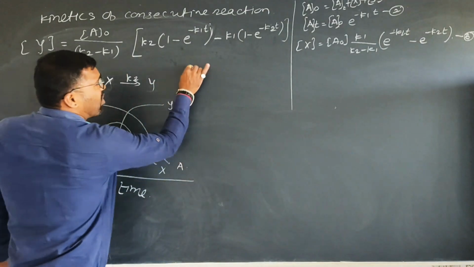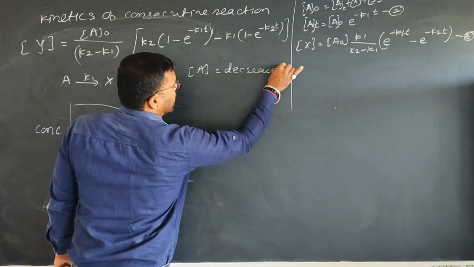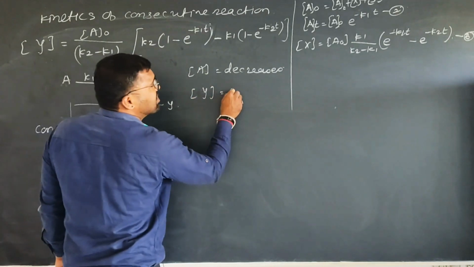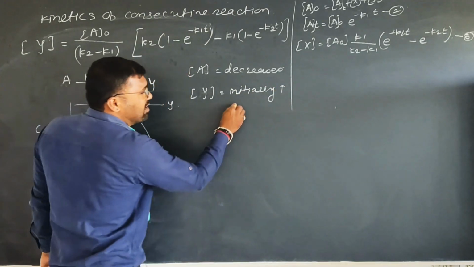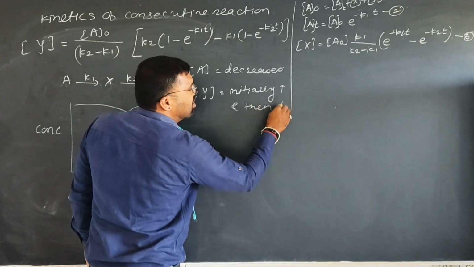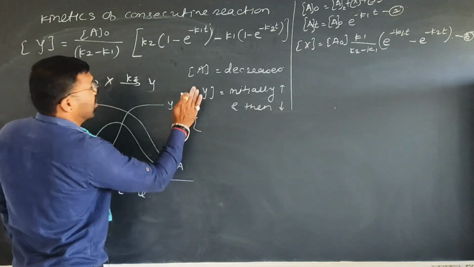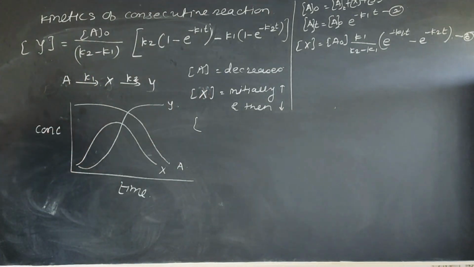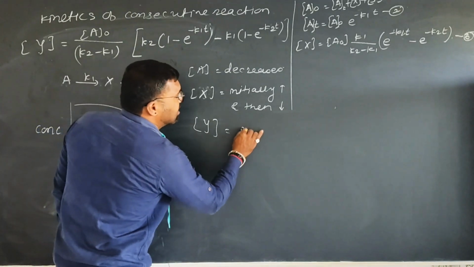Here you can say that the concentration of A decreases, the concentration of X initially increases and then decreases, while the concentration of Y goes on increasing.